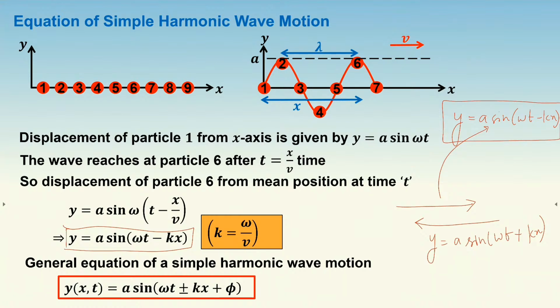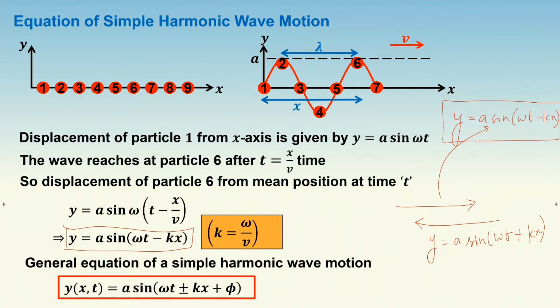Sir, can you just repeat what is phi again? I said phi is the initial phase, Deepa. If a particular wave is moving with already having some angle, that is, it is not moving from the origin point, then whatever angle it had before it started the motion is called the initial phase of that wave.